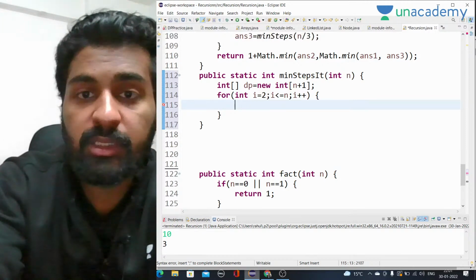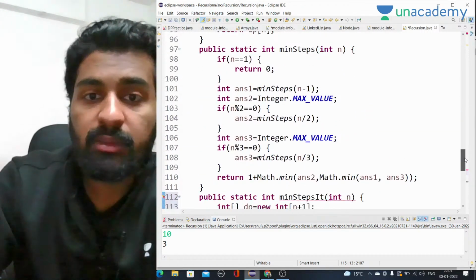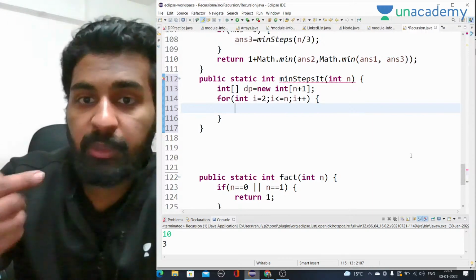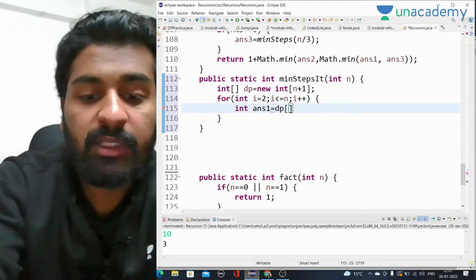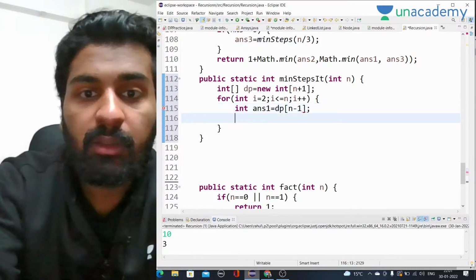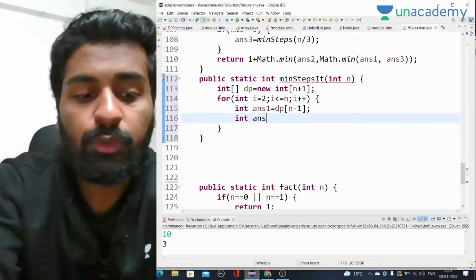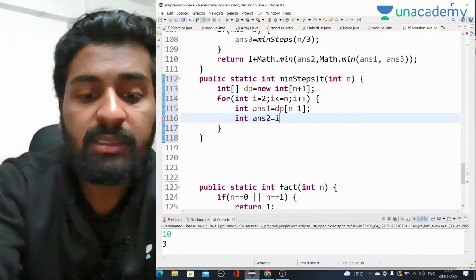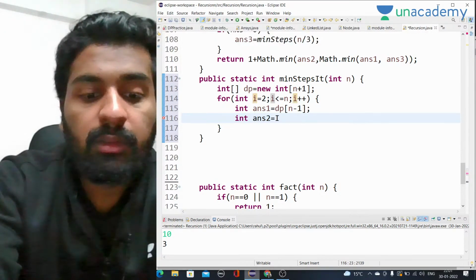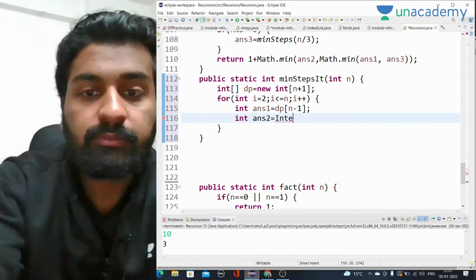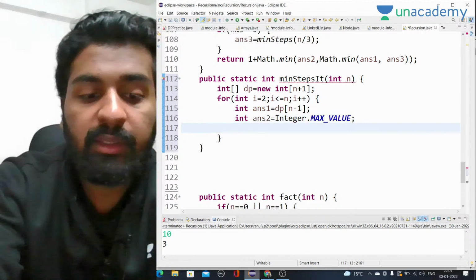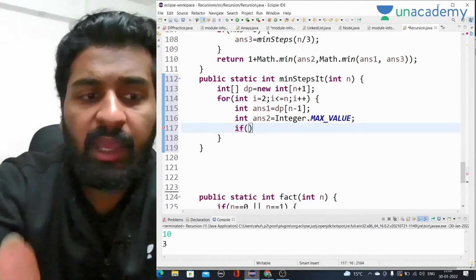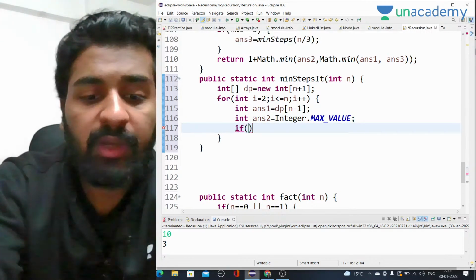Now we have to take all these 3 conditions in place, and take the minimum of all 3. So first of all, int answer1 will be dp of i minus 1. Otherwise all the things will be the same. Int answer2, initially I will take it as Integer.MAX_VALUE. The same thing that we did in the recursion, we have to do here.